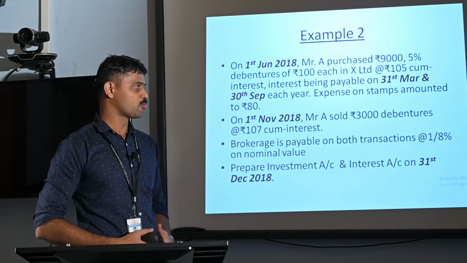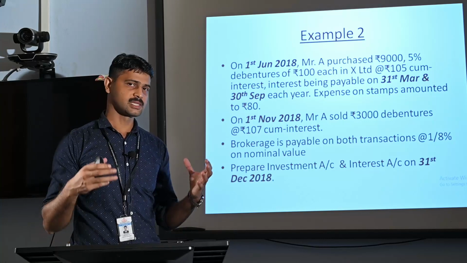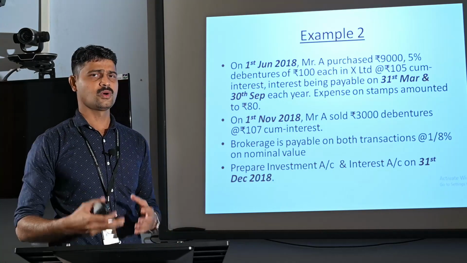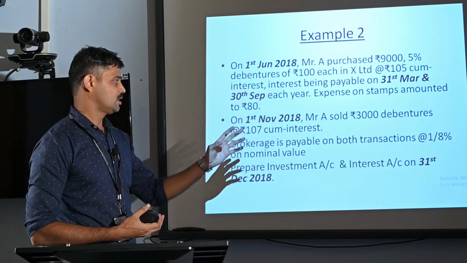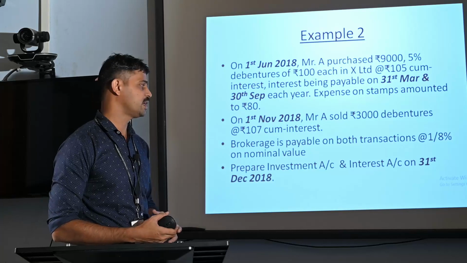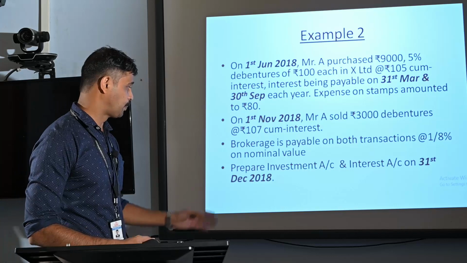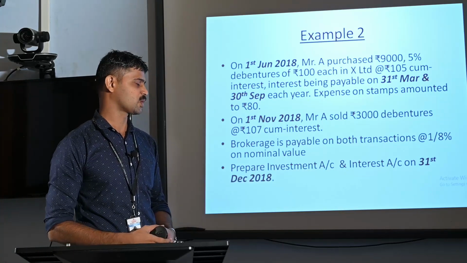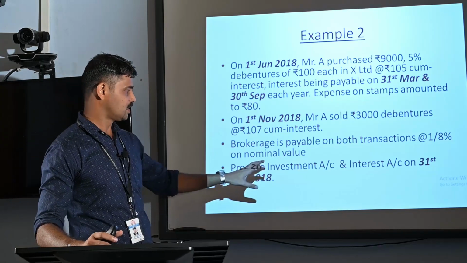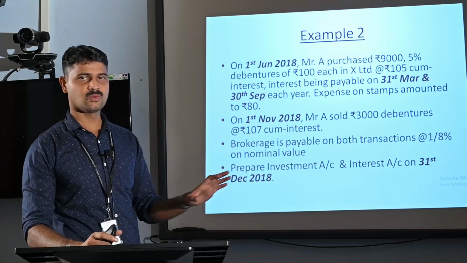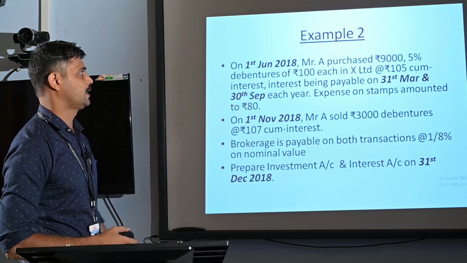Then brokerage is payable on both transactions at 1/8% on nominal value. On both transactions, that means while purchasing and selling, in both cases, Mr. A has to pay a brokerage at 1/8% on the face value or nominal value of the debenture. Here we have to prepare the investment account and the interest account on 31st December 2018. Here we are preparing two accounts, investment account and the interest account. Then how we will prepare these two accounts in our books of account, or in the books of Mr. A.